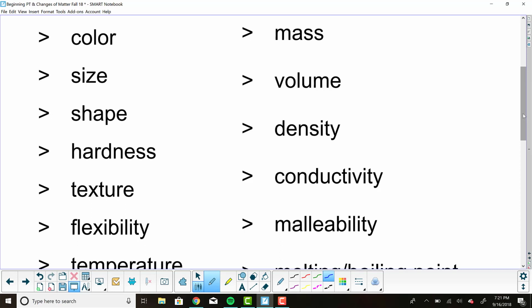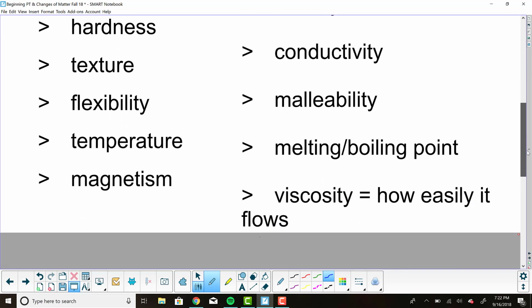Plus, let's talk about mass, volume, and density. We know that those three things are related. Conductivity is a little bit of a tricky one. Conductivity has to do with heat and electricity. We also just recently learned the definition of malleability, right? That means that something can be pounded into sheets. Then there's temperature of the matter. Is it hot, cold, somewhere in between? Does it have any magnetic properties? What is its melting point or boiling point? Then viscosity, how easily it flows.